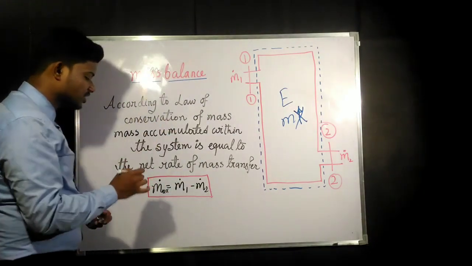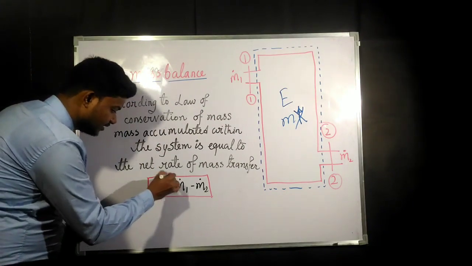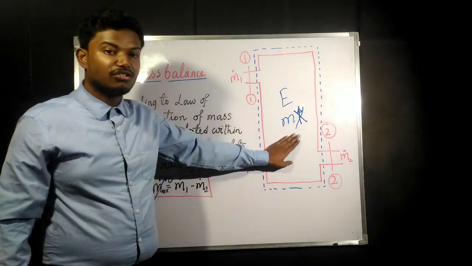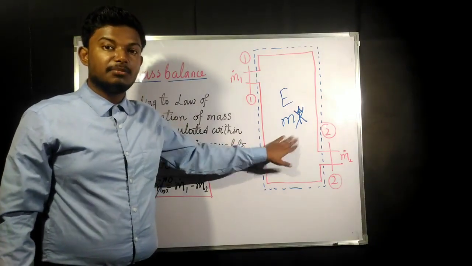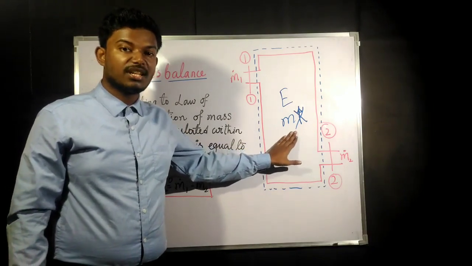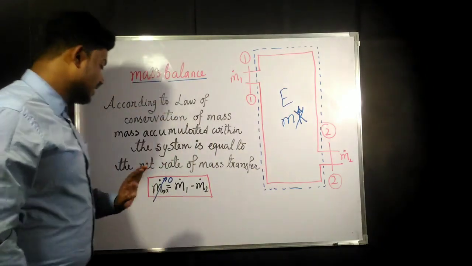That means we have to consider for steady flow, mass accumulation rate is 0. Only when mass accumulation rate is 0 is the mass of that system going to be constant, not changing with respect to time. Then only we can consider this as a steady flow.